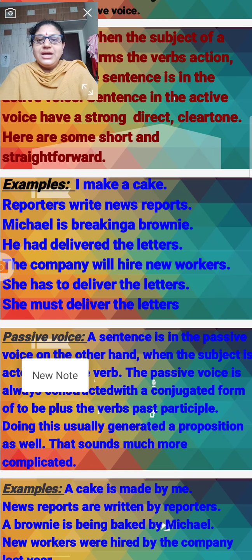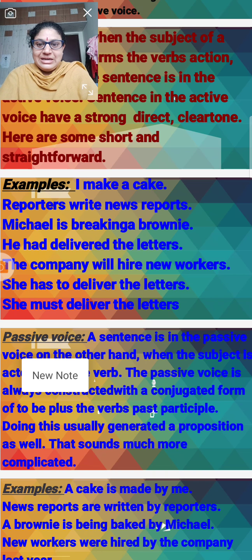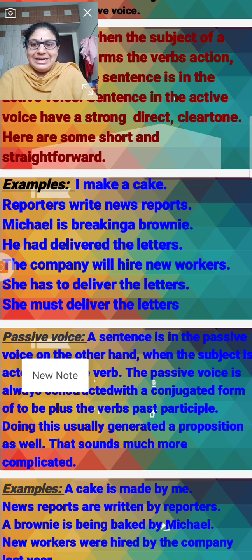Active. Second one, reporters write news reports, or Michael is baking a brownie. He had delivered the letters. The company will hire new workers. She has to deliver the letters. She must deliver the letters.